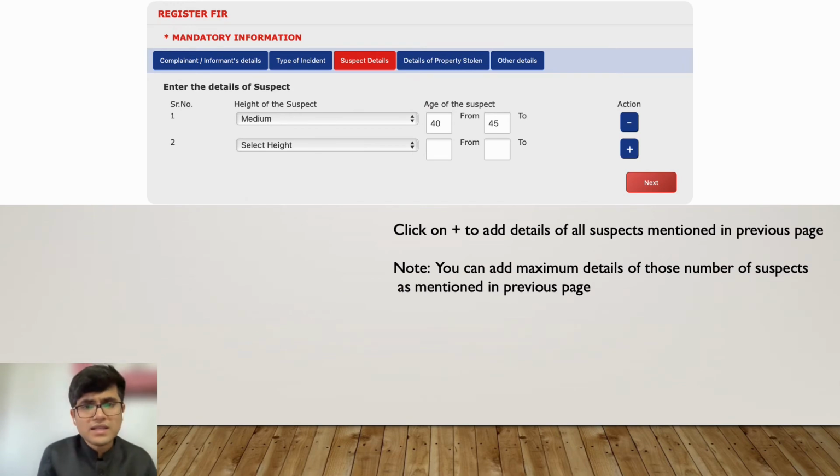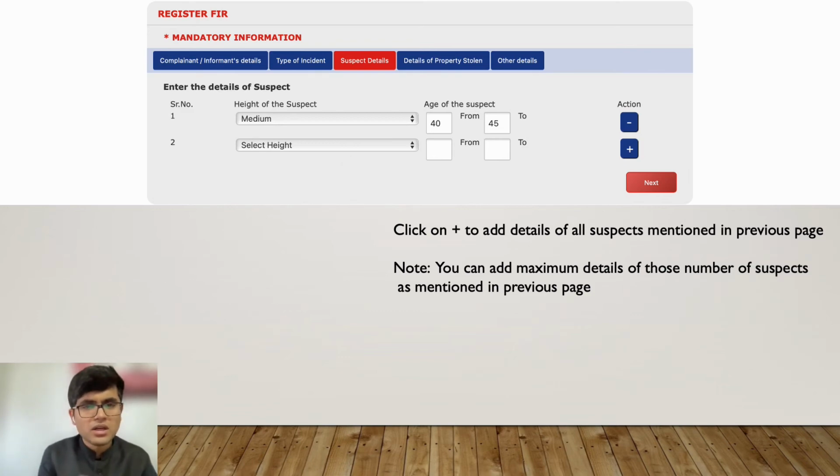Suspect details. Let's say you have mentioned that there were two suspects involved, so you can mention their height. You can say he was of medium height, 5'7", 5'8", and then they will ask about the age. If you are not sure, you can just give a rough number, like he looked quite young, maybe 25 or 26, or he was a minor kid, 15 or 16 years old, or an elderly person, 45, 40, 50.